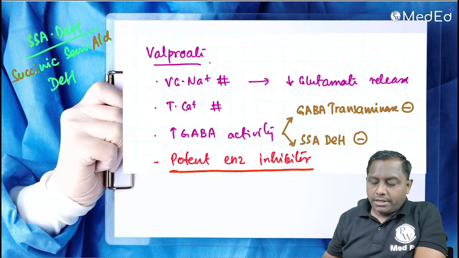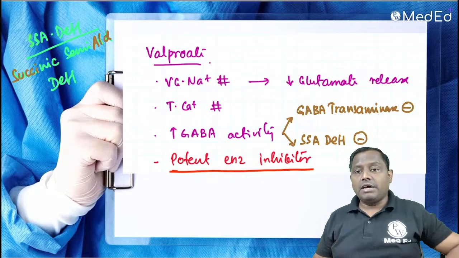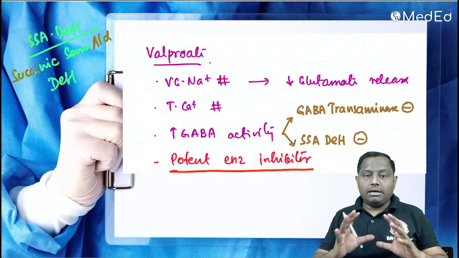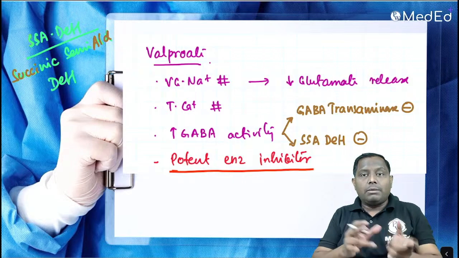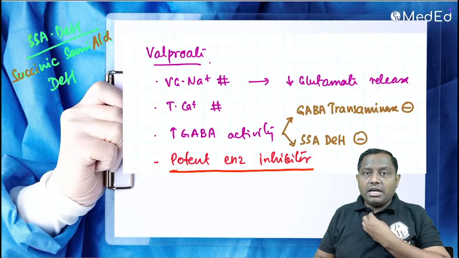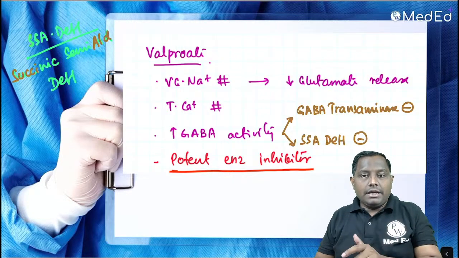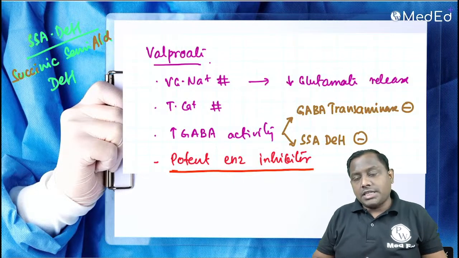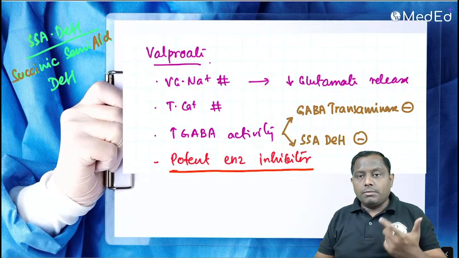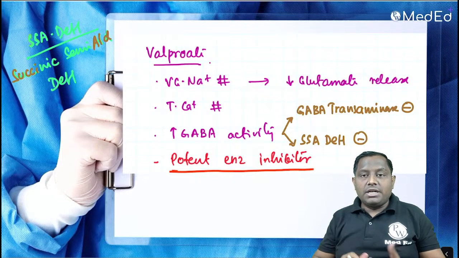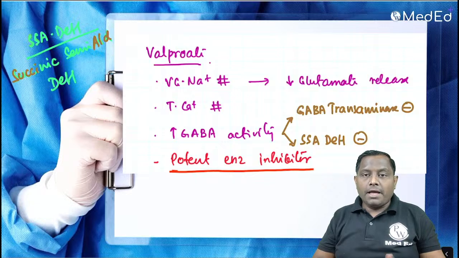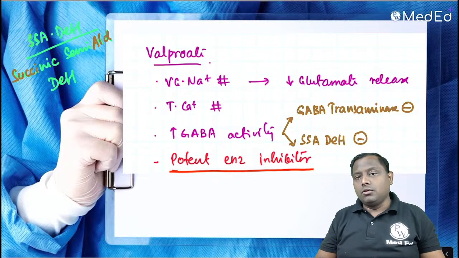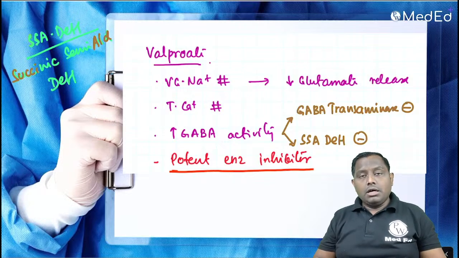Valproate is one of the first line anti-epileptic drugs, and it has potent enzyme inhibiting property. We have studied this a couple of times already: most anti-epileptic drugs are enzyme inducers, valproate is the inhibitor. If you have attended my class before, I used to tell you, the peacock wala comes and inhibits. Enzyme inhibitors are all peacock wala. What does peacock wala stand for? Protease inhibitors, erythromycin, amiodarone, cimetidine, omeprazole, ciprofloxacin, ketoconazole, and the wala will be valproate. These are the enzyme inhibitors.